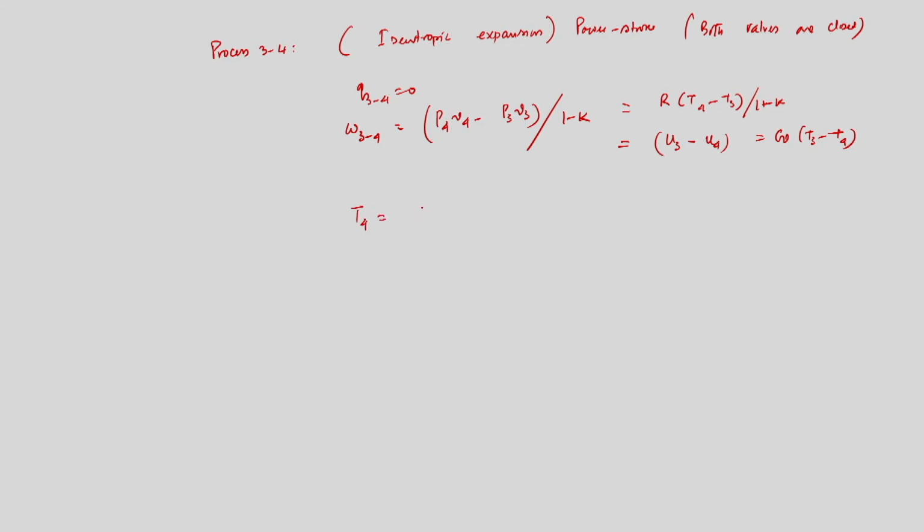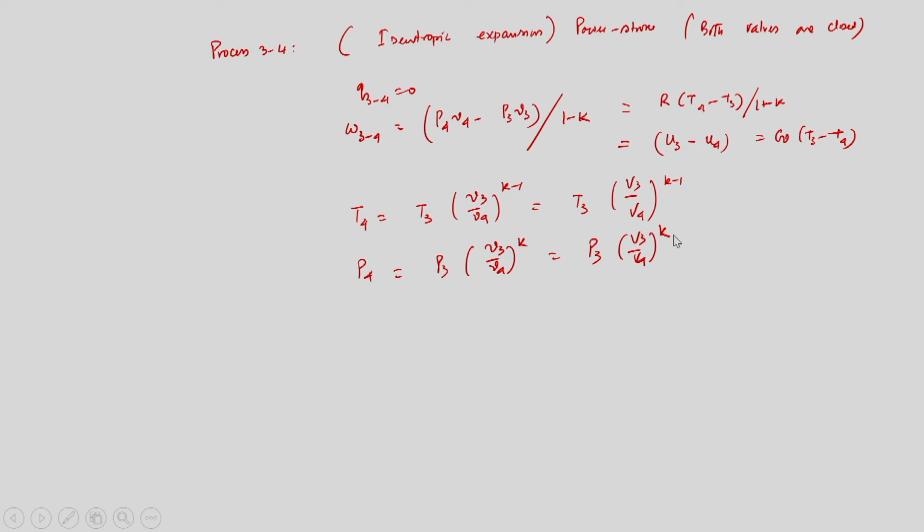T4 will be equal to T3 into V3 by V4 to the power K minus 1, that is equal to T3 into capital V3 by capital V4 to the power K minus 1. Similarly, P4 is equal to P3 into V3 by V4 to the power K. So, this is the pressure and temperature at the end of the power stroke.